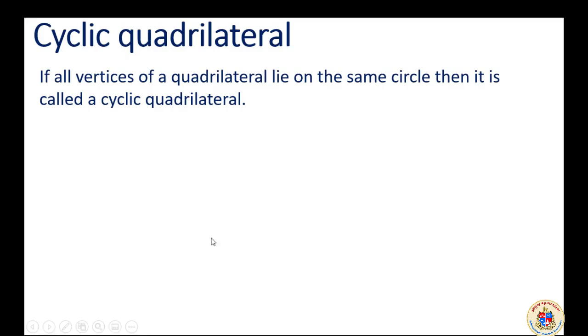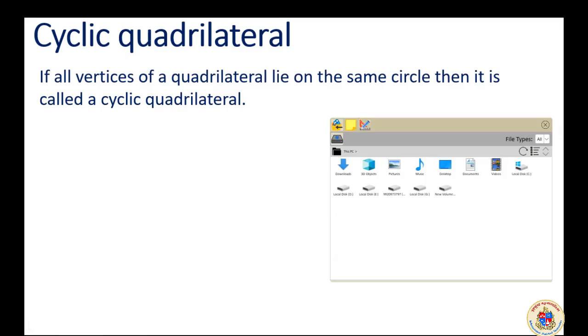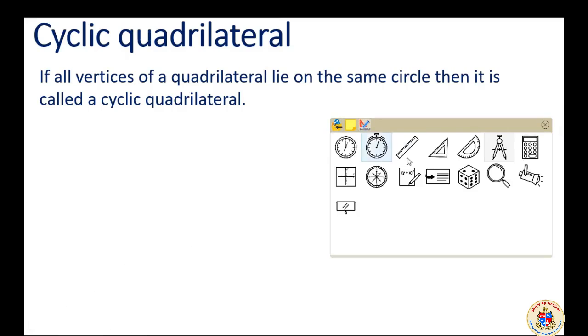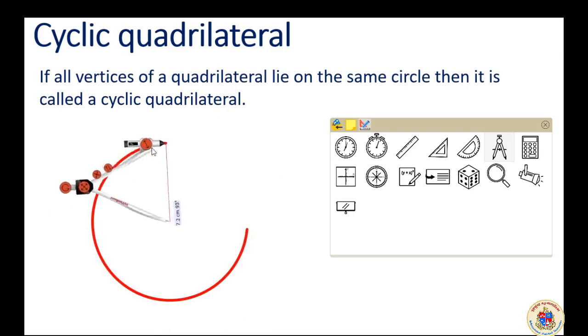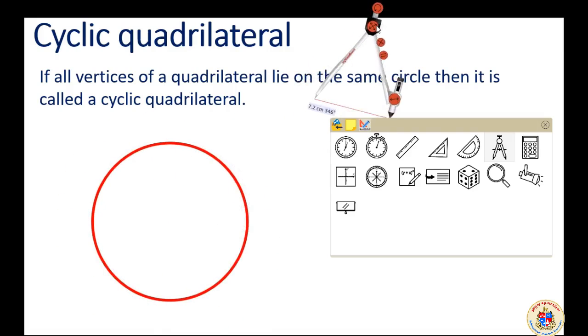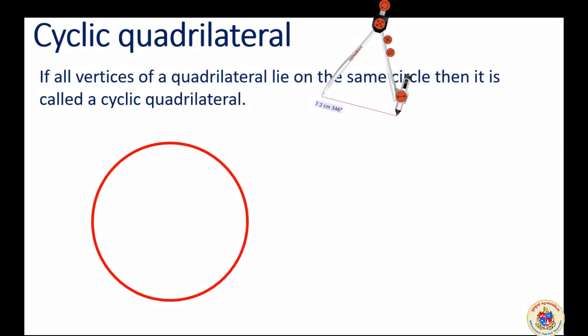So why can't we make a cyclic quadrilateral simply? No problem. We'll take the compass, we'll draw a circle, and we will draw a quadrilateral in that. While drawing, we will also consider what we learned about the arc.